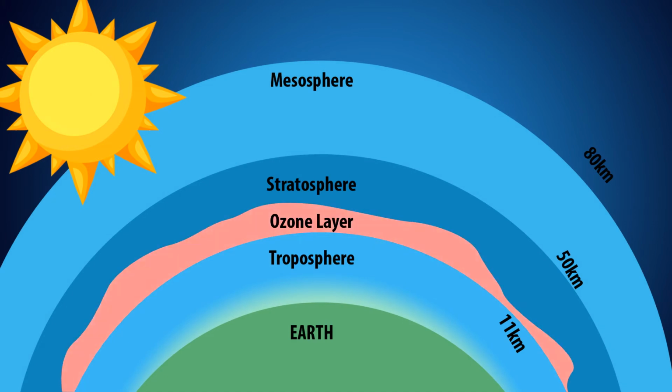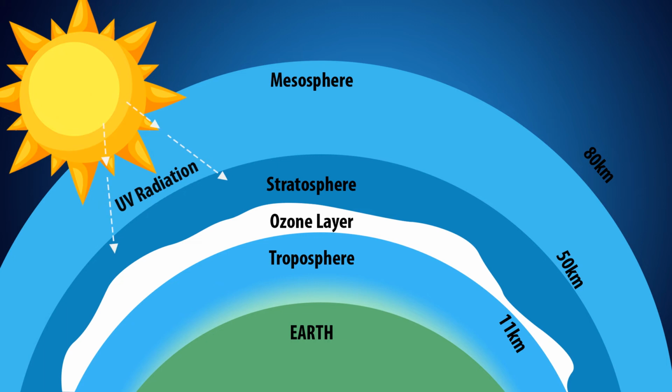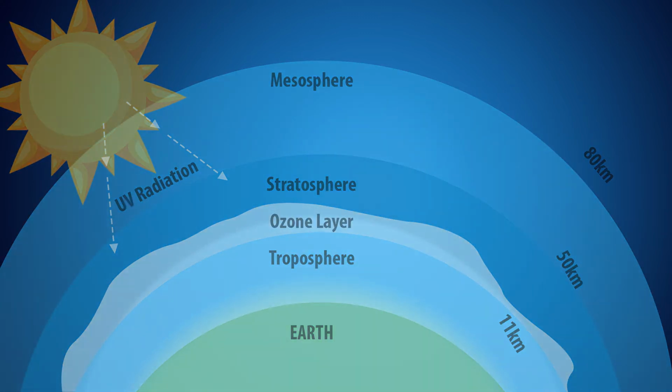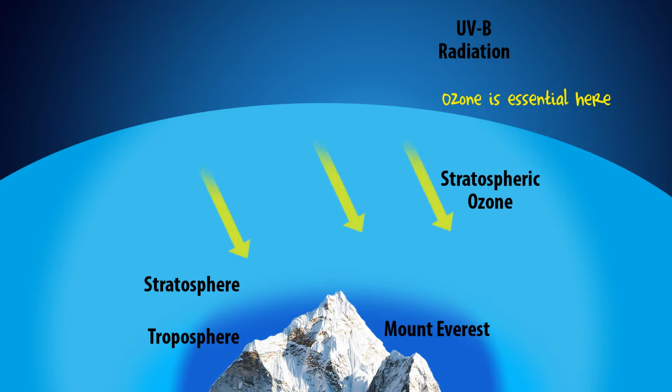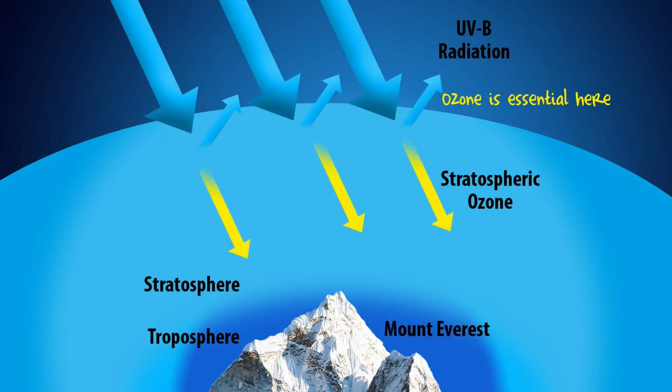Next, we look at the stratosphere and ozone layer. The thin ozone layer in the upper stratosphere has a high concentration of ozone, a particularly reactive form of oxygen. It's responsible for absorbing the ultraviolet radiation from the sun. This brings us to ozone in the atmosphere. It's essential in the upper stratosphere to filter ultraviolet radiation, which can cause skin cancer. And it's dangerous at ground level in the troposphere because if it's inhaled, it can cause damage to the lungs. It also erodes plastic, rubber, and some metals.